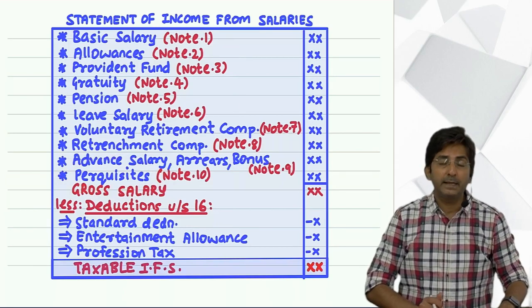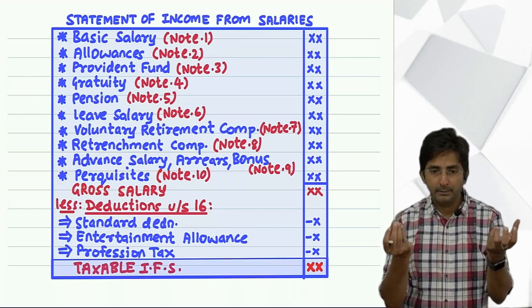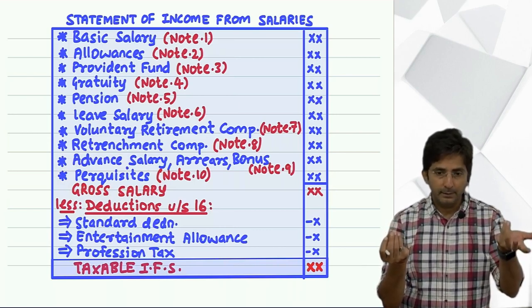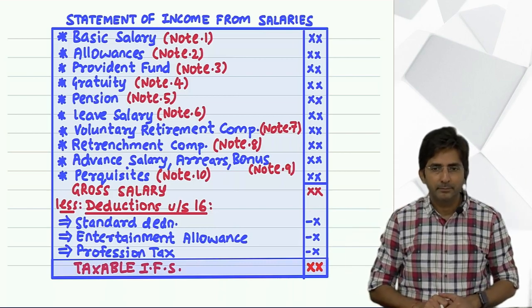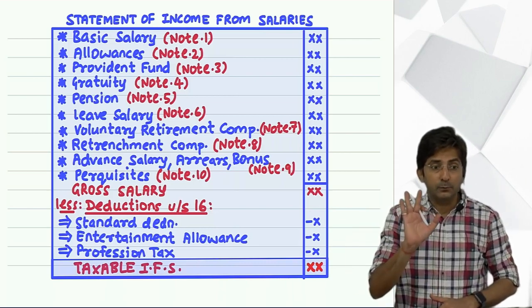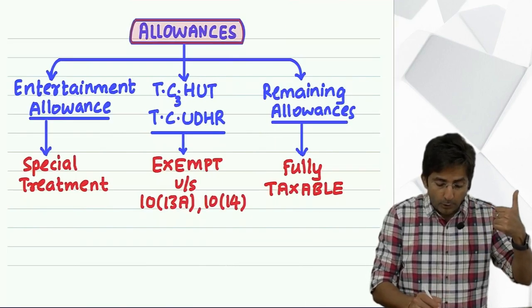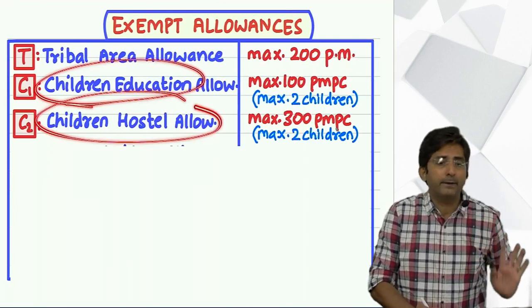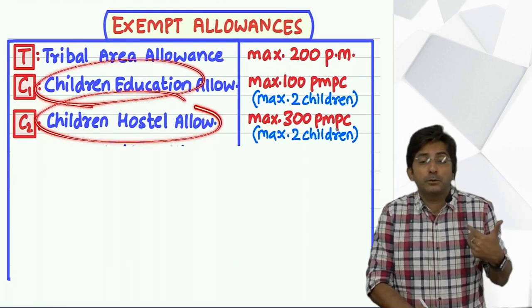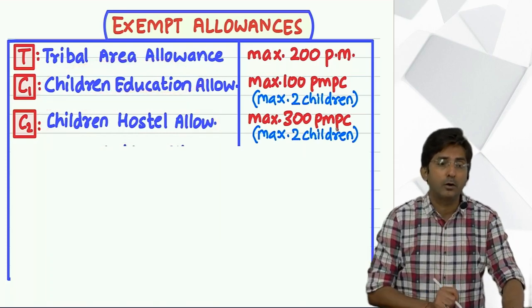So if someone has got one twins and one independent child, so twins is single and that one child is one, so all will be exempt. So twins are treated as one, but this is my opinion because for children education allowance, the law has not clarified whether twins will be treated as single child or not.